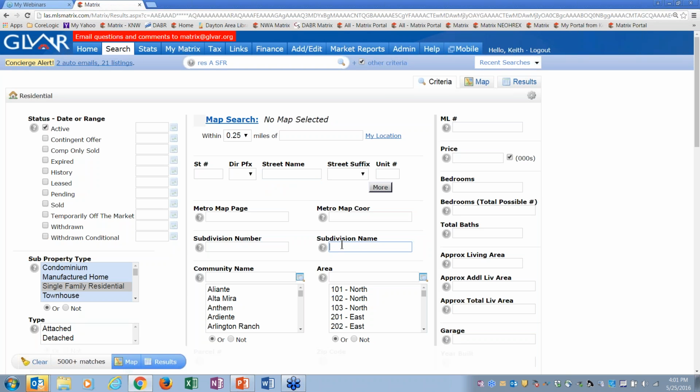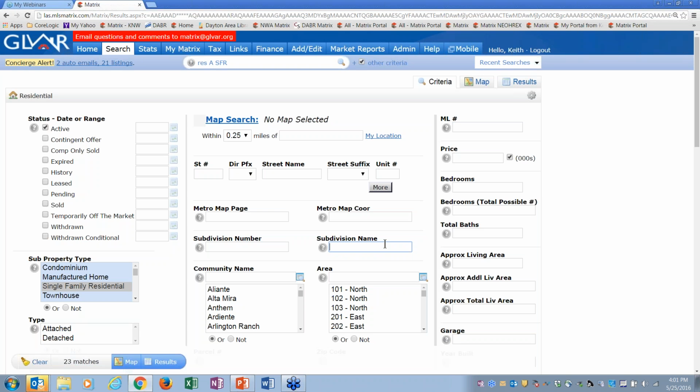Same thing with subdivision names. I really encourage you, when you do your subdivision name, make sure you do the asterisk before and after it there, okay? If you don't, just do one or the other. That actually right there is ends with. I know it ends with Crystal Springs, I just don't know what it starts with. Or if you put it after, I know it starts with Crystal Springs, I just don't know what it ends with. But it's always best, you'll get more results if you do before and after, okay?